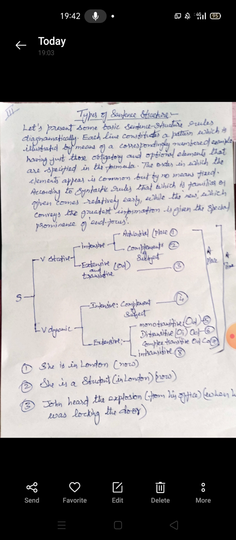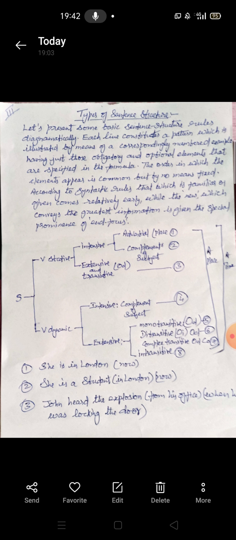So extensive may be divided into monotransitive, that is, a verb may have just one object, a direct object. A verb may have two objects, ditransitive, that is, it can have an indirect object and a direct object. Or a verb may be complex transitive, that is, it can have a direct object and the complement of the object.